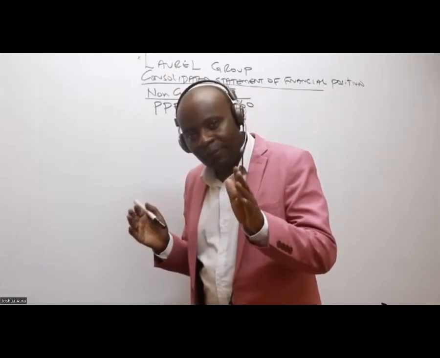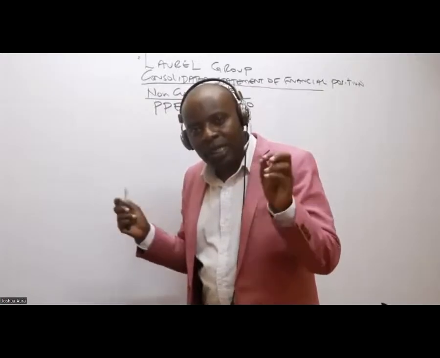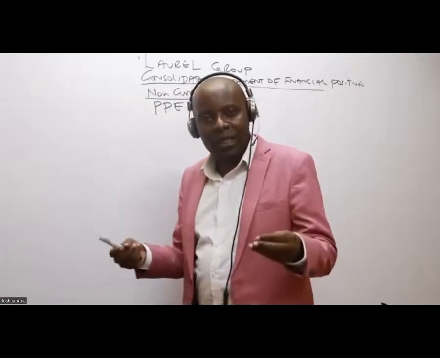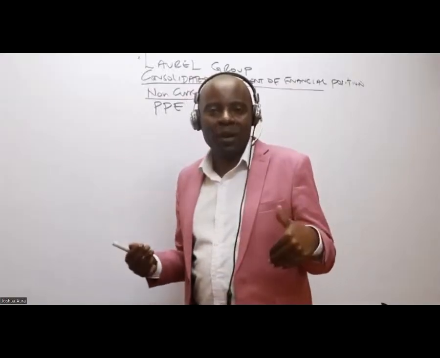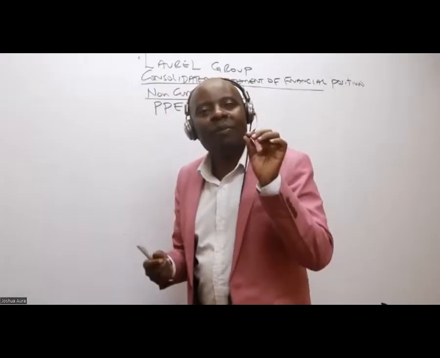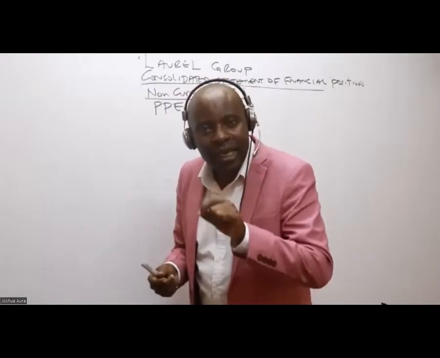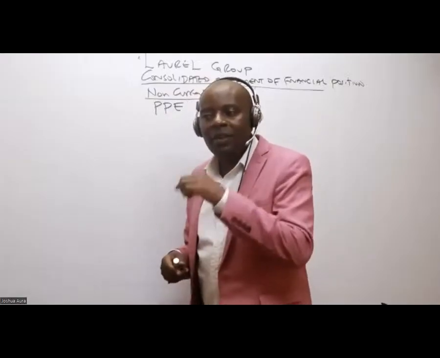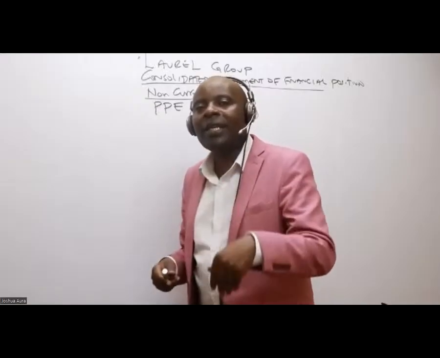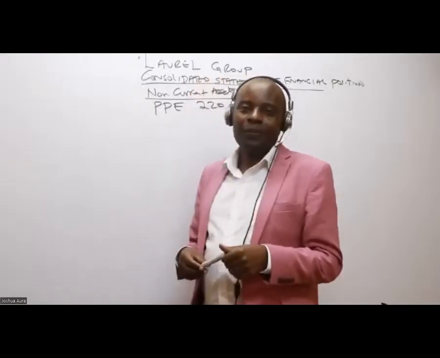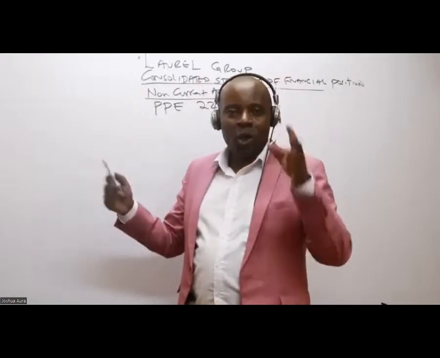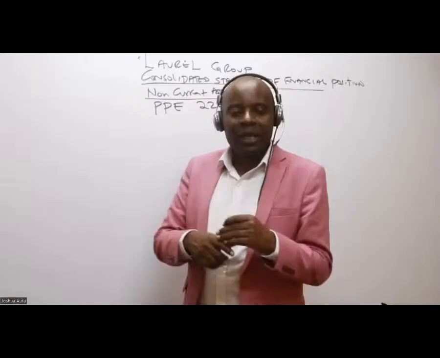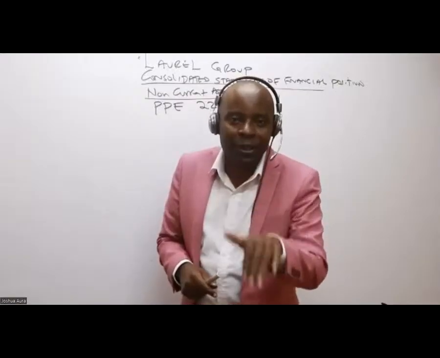Because remember, the first step of consolidation, you don't just start adding figures. We are not yet there. Here we are basically laying down the pro forma. Later on, we shall be making adjustments, like if there are any revaluations. So basically, we are putting down a pro forma where we are taking the figure of the parent plus the figure of the subsidiary at the end.